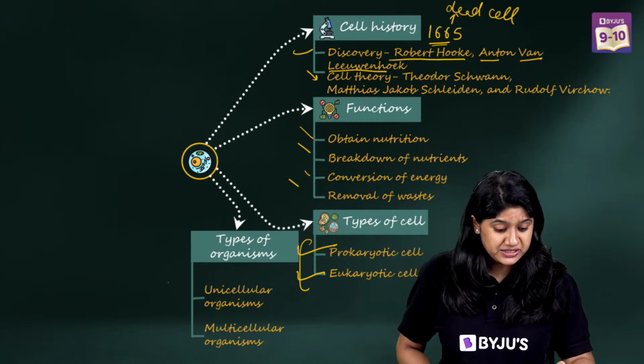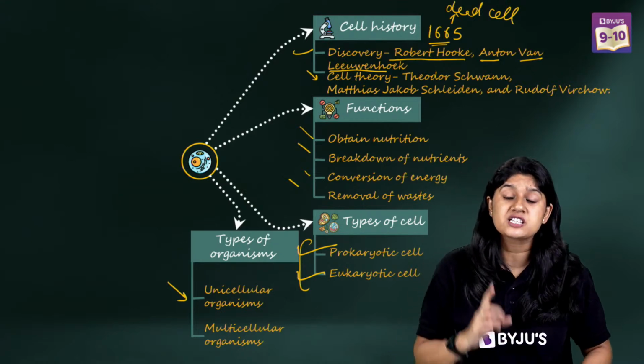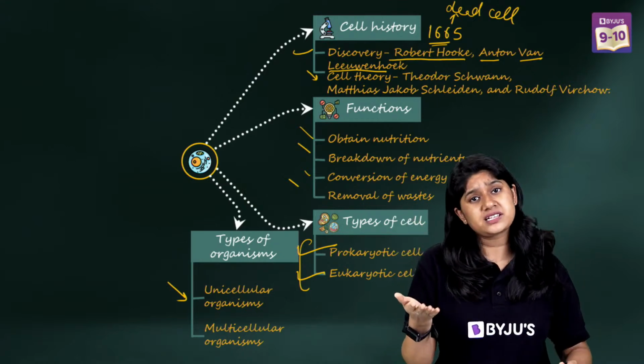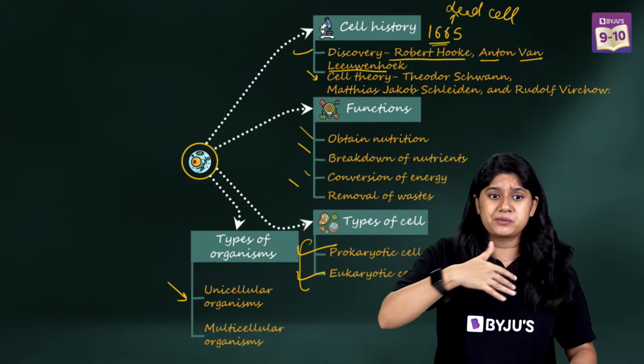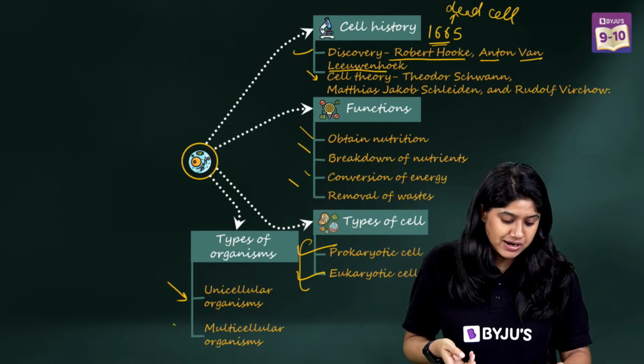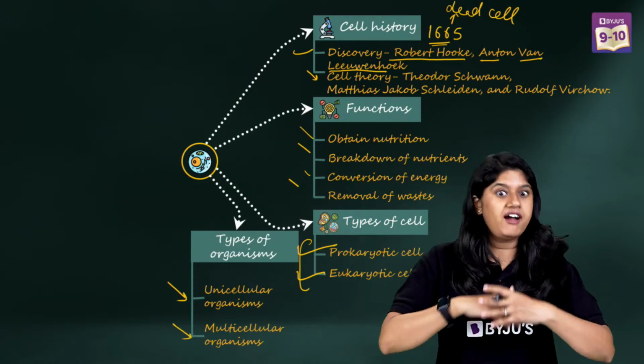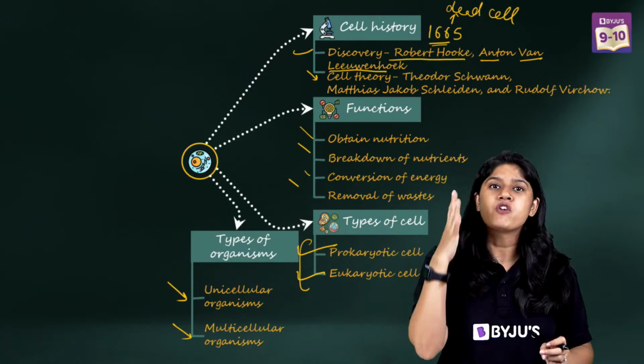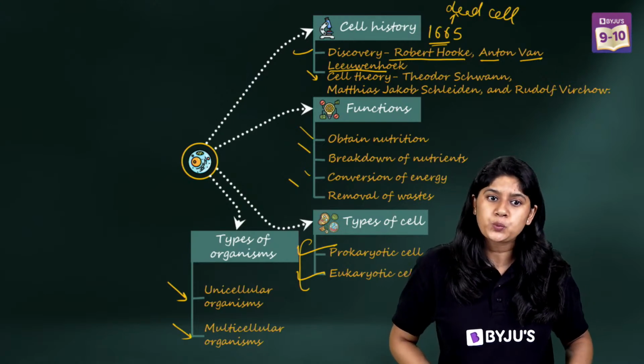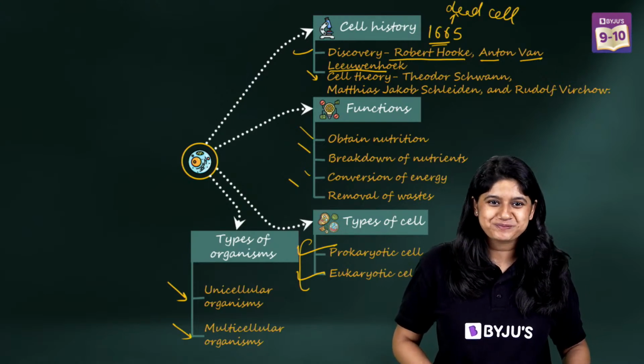When we talk about the unicellular organism, there's just one cell that is performing all the functions. Easiest examples, we have bacteria, amoeba, paramecium, and the list goes on. Then we have multicellular organisms like you and me. We have so many cells, and each cell performs a specific function. So we are clear with this, right?